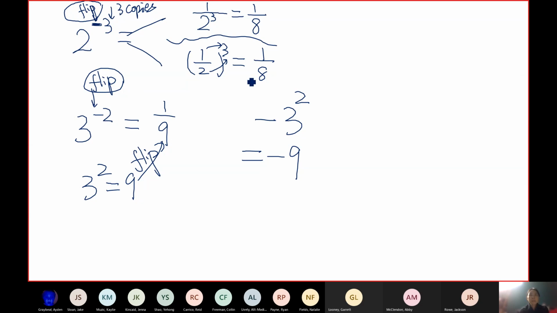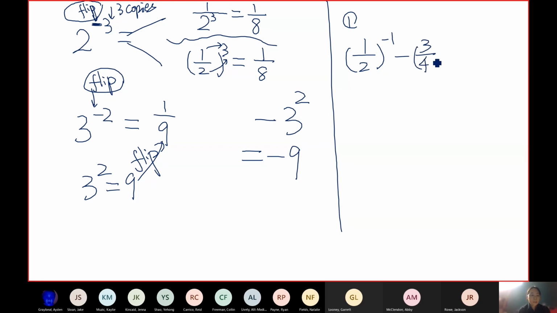All right. So let's look at an example similar to the first homework question. Let's do 1/2 raised to -1 minus 3/4 raised to -1. We still have to follow the order of operations and do the exponent first. Please excuse my dear Aunt Sally. Inside the parentheses is just a fraction, nothing to do, but we do have an exponent. So what is 1/2 to -1?